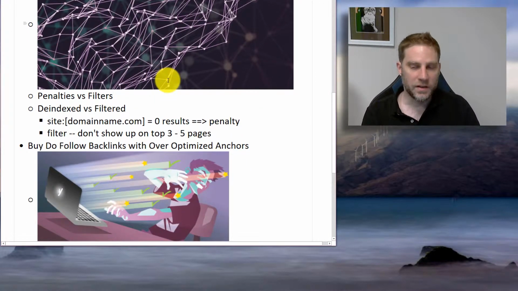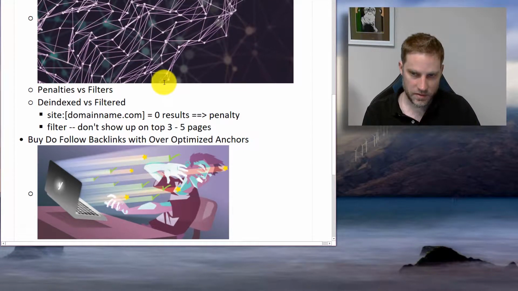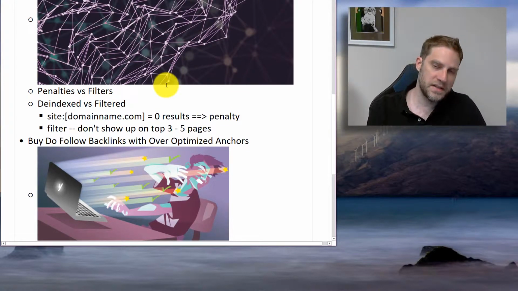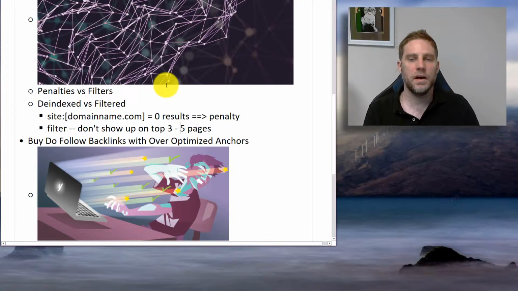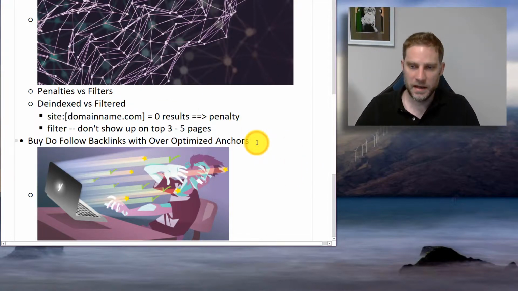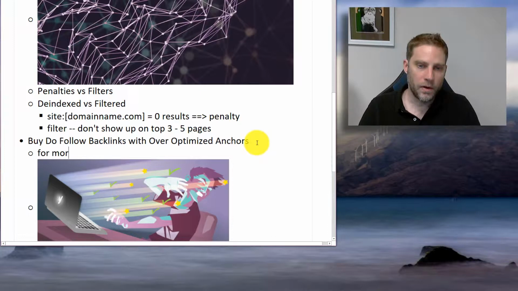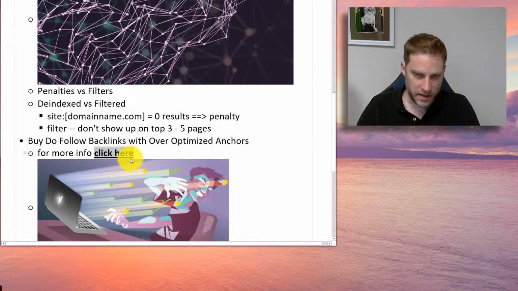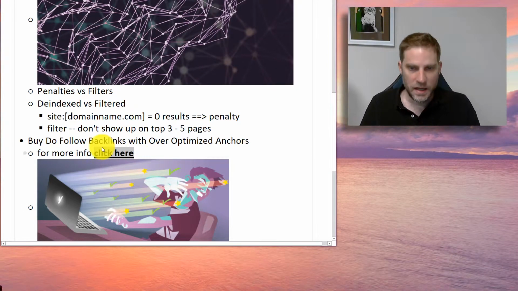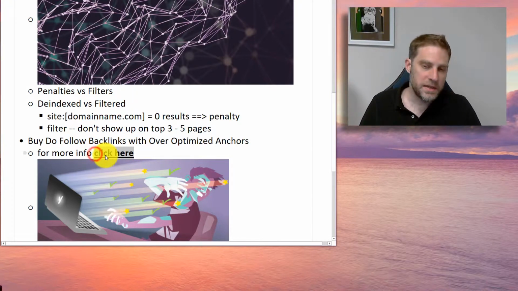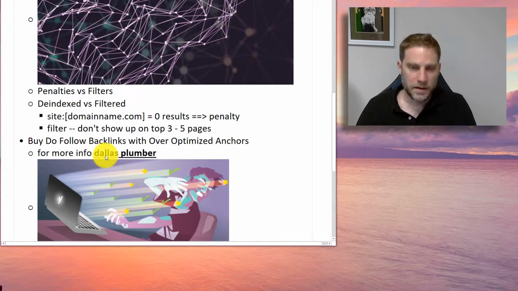So you do follow backlinks with over-optimized anchors. So what's anchor? An anchor text is the text that you would click on. Let's say I'm on somebody's website and you do, for more info, click here. And this is bolded and underlined where you run the mouse over it and it actually clicks through to the link. Okay, so in this case, click here would be the anchor text. It used to be you could do, let's say you wanted to rank for Dallas Plumber, you'd do Dallas Plumber, click here. For more info, click here.